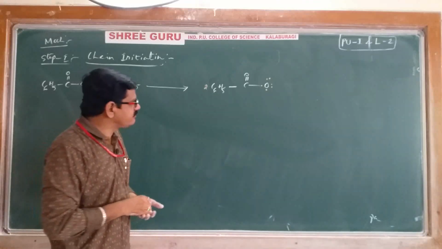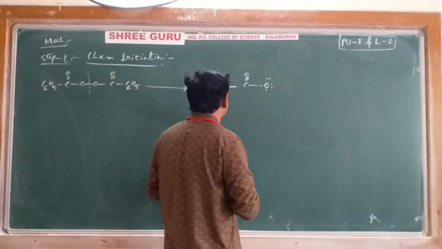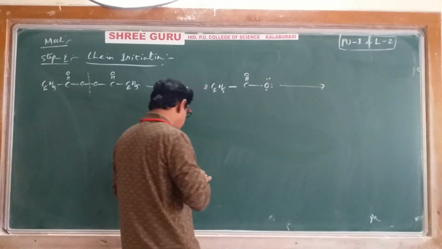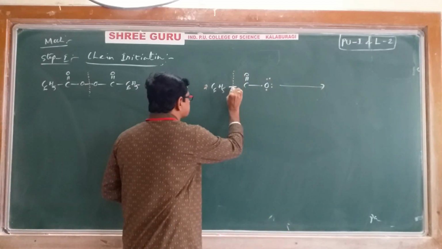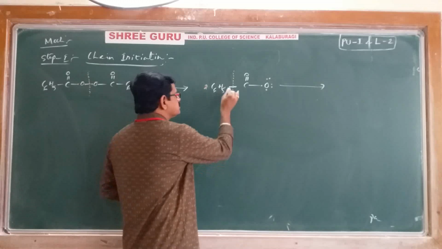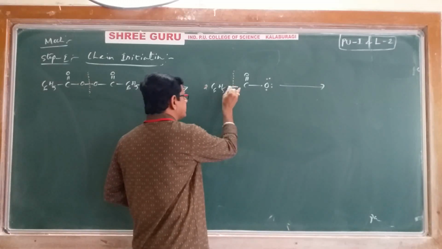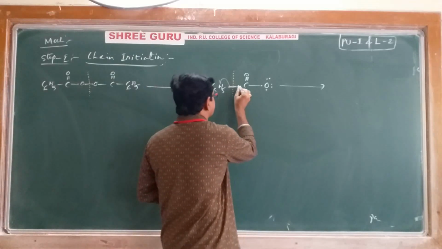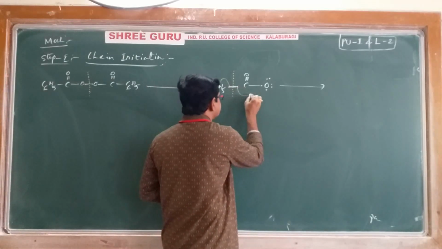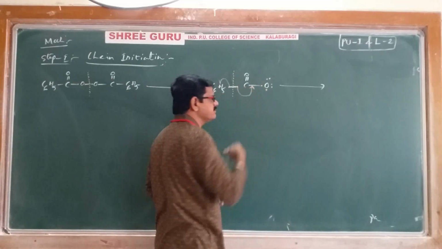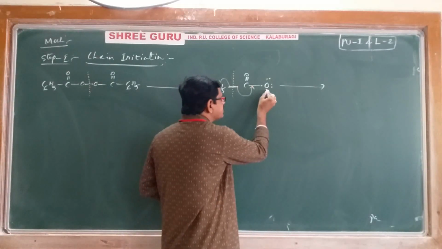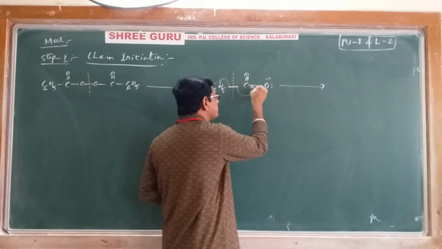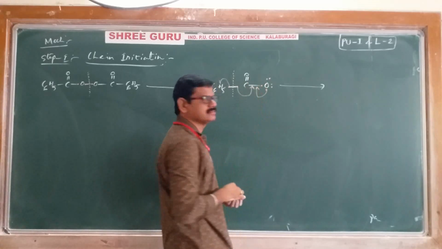Next, further reaction takes place. Again homolytic cleavage takes place here. One electron here, one electron here. This electron comes onto the phenyl group, and this unpaired electron comes between carbon and oxygen. Oxygen already has one unpaired electron, and that electron also shifts between carbon and oxygen.